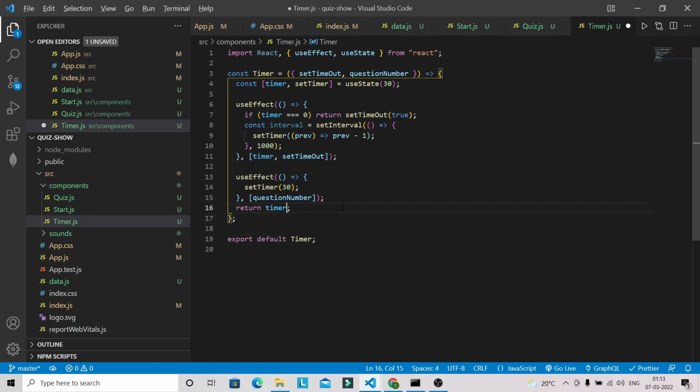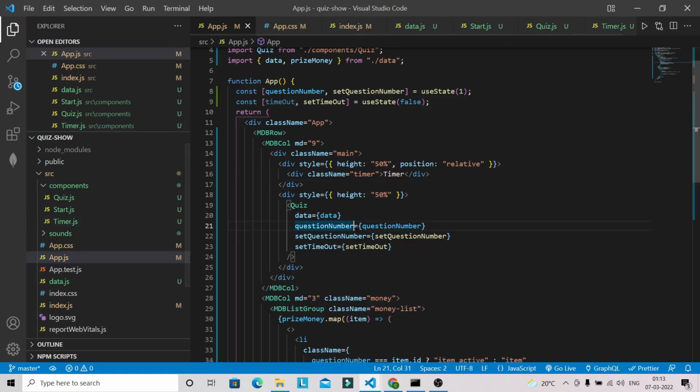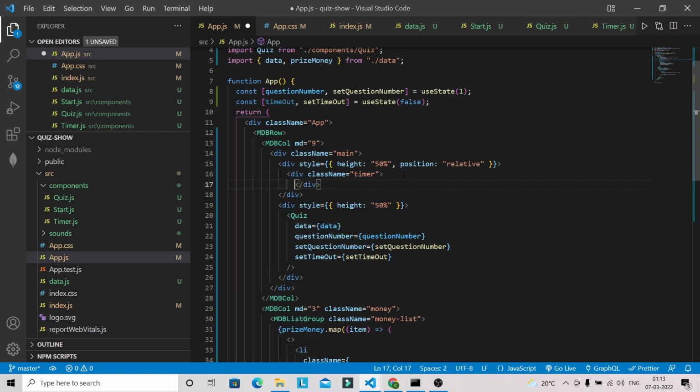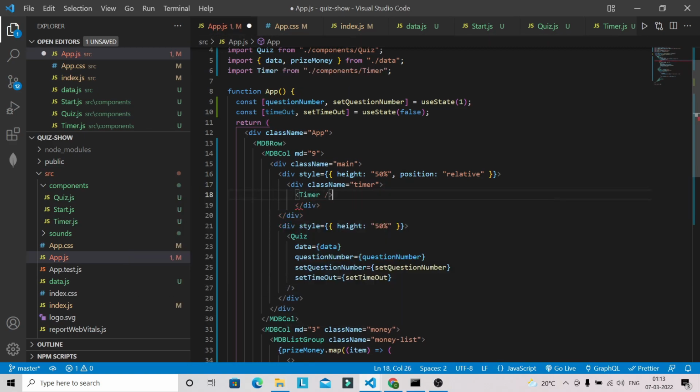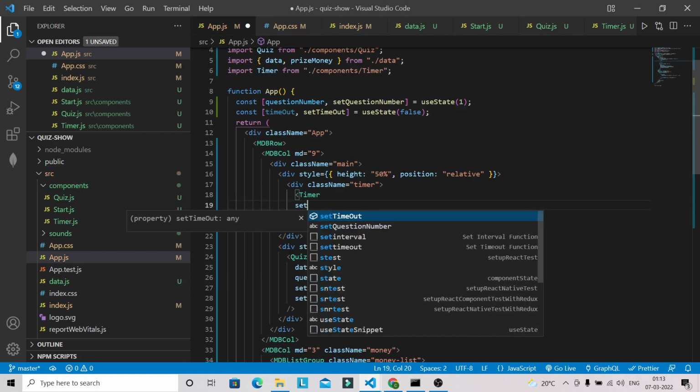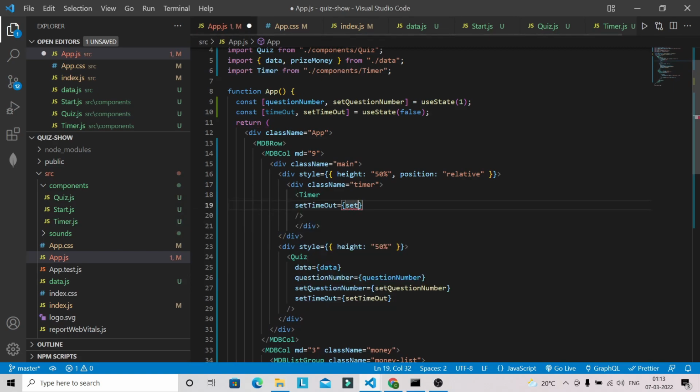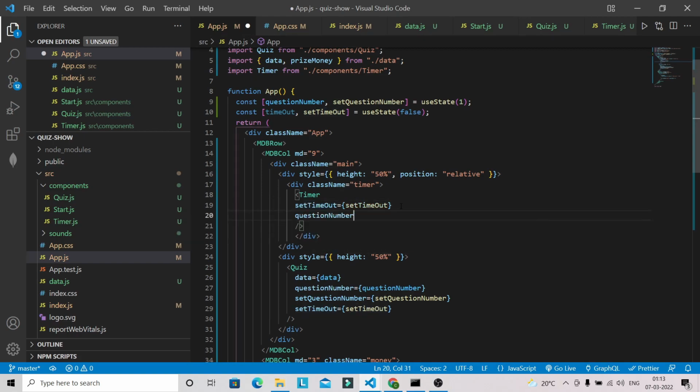Okay, let's go to this App.js file, and here I'm going to bring that Timer component, and I'm going to pass the props setTimeout, okay, and we have to also pass the questionNumber.